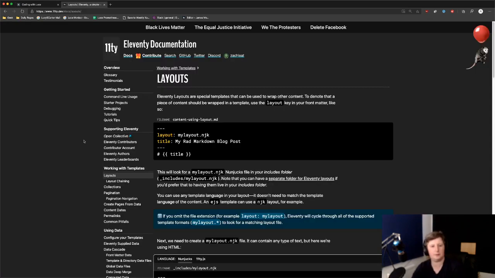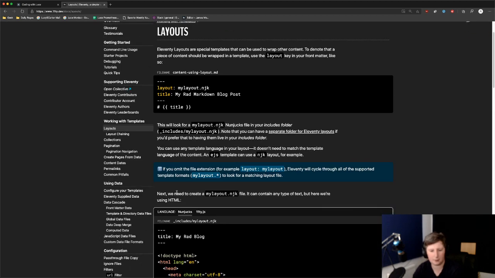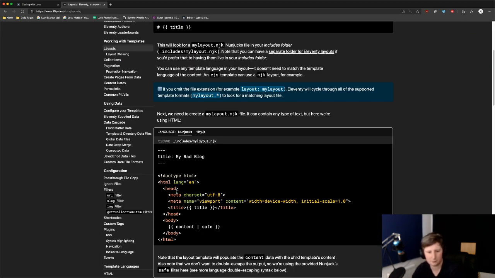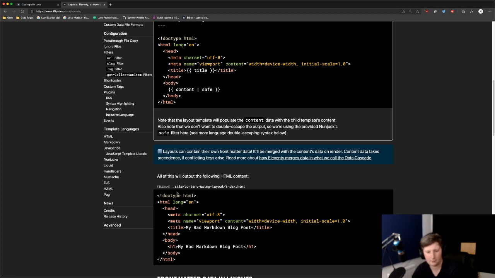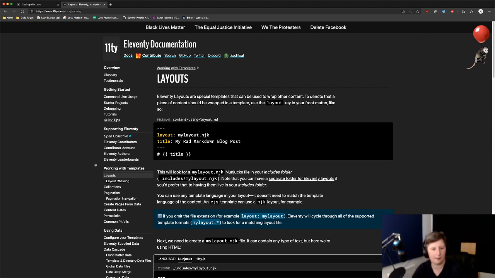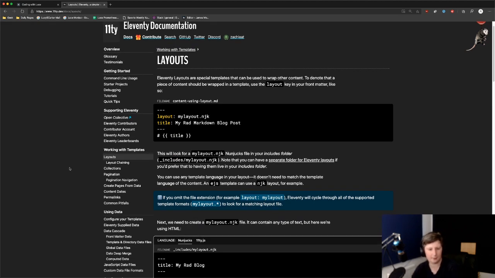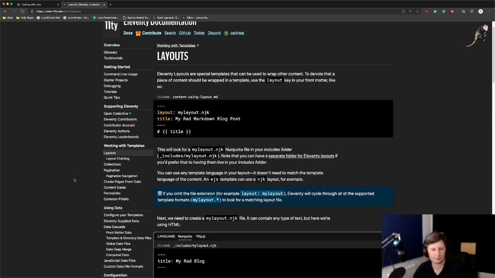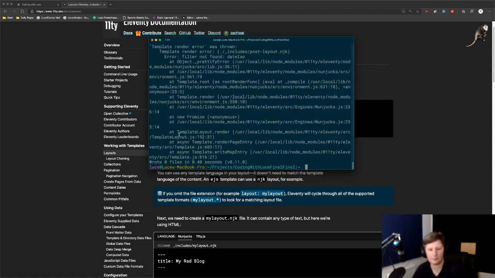But let's do this. As you can see here, it's just talking about layouts, and that's what we were doing. I wanted to talk about dates, didn't I? So it's complaining about template includes post layout error, filter not found, date ISO. So what have I missed?